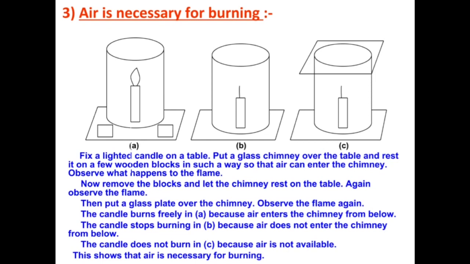Observe the flame again. The candle burns freely in picture A because air enters the chimney from below. The candle stops burning in picture B because air does not enter the chimney from below. The candle does not burn in picture C because air is not available. This shows that air is necessary for burning.